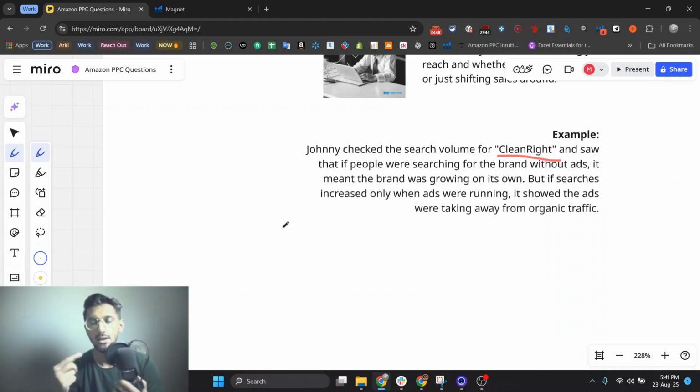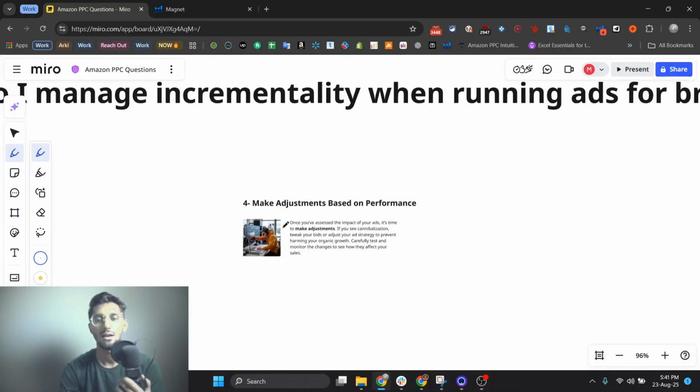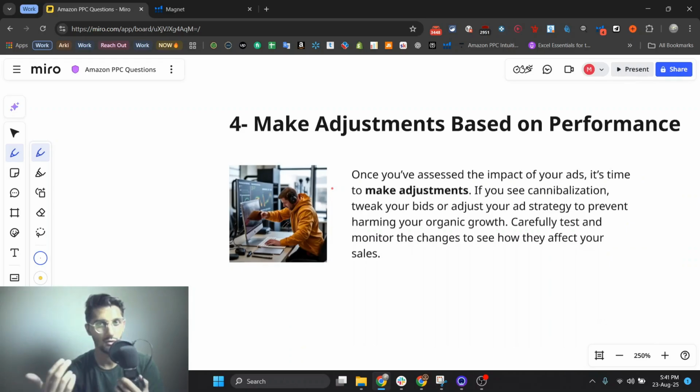But in the second case, if a customer is looking for the brand keyword and they do not actually buy your product after clicking on it, that means your product listing has a problem, or there is something which made them fall off. So these things actually depend on your strategy, how well you strategize your Amazon PPC strategy to make sure you are increasing the sales every single month.